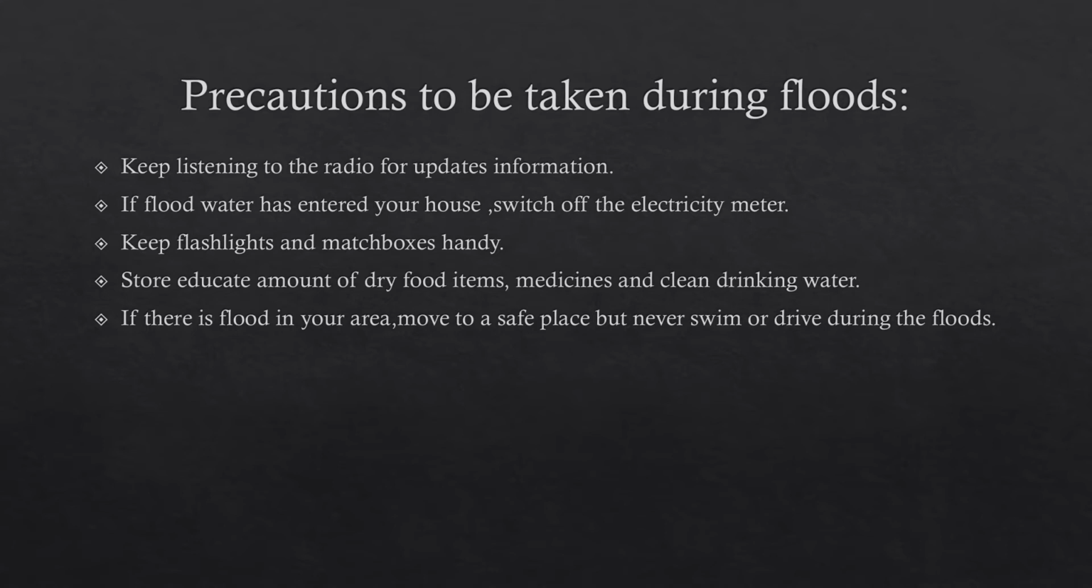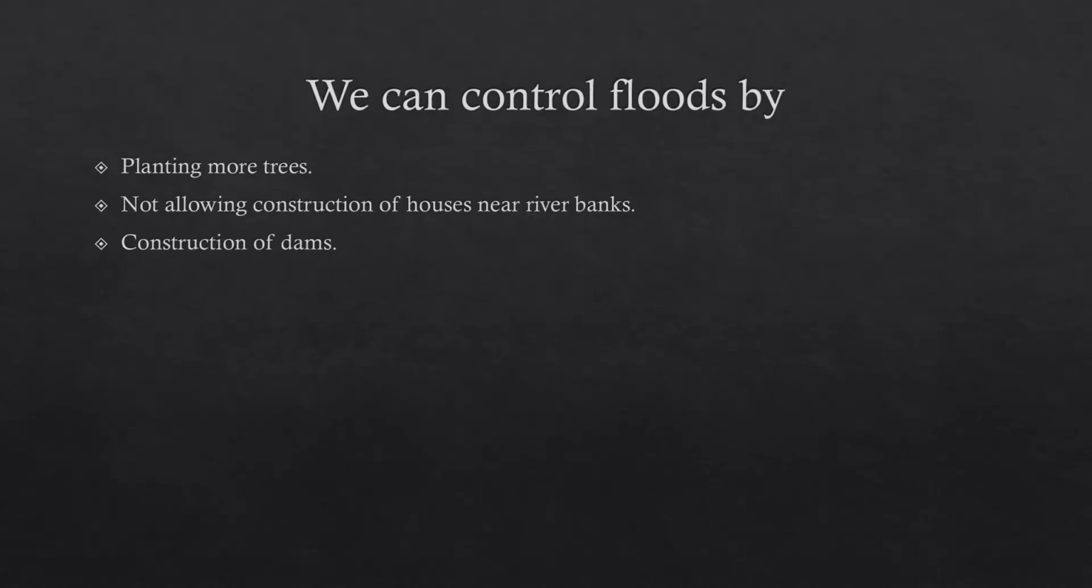Then third one is keep flashlights and matchboxes handy. We know that now we cannot touch the electricity boxes or electricity boards, but we need something to light it up. So we require the flashlights and matchboxes for the same purpose. Store adequate amount of dry food items, medicines, and clean drinking water. If there is flood in your area, then try to move to a safer place, but never swim or drive during the floods, as it may prove to be disastrous. You can control floods by planting more trees, which is known as afforestation, not allowing the construction of houses near the river banks, and construction of dams.